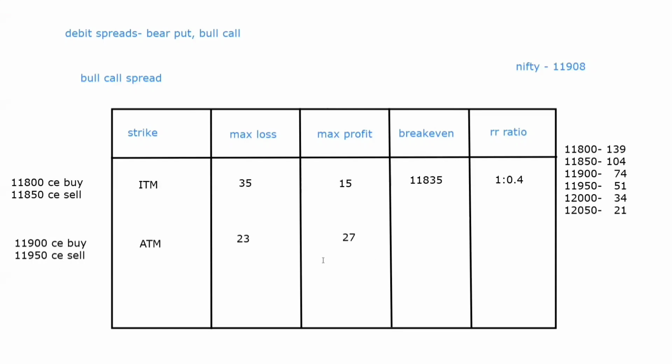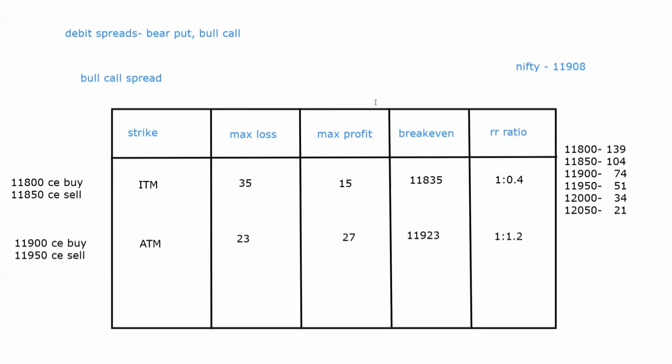Break even over here is the lower strike plus the debit, lower strike 11,900 over here, and the maximum loss, that is the debit, is 23. So 11,923 is the break even, right? And the RR ratio is 1:1.2. You can get a profit of 27 rupees and you can lose maximum, that is 23. So that is why the RR ratio is just above 1:1, right? Simple. This was the second line, and now the third one.